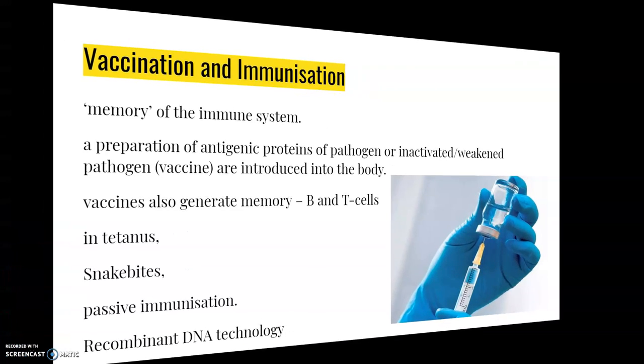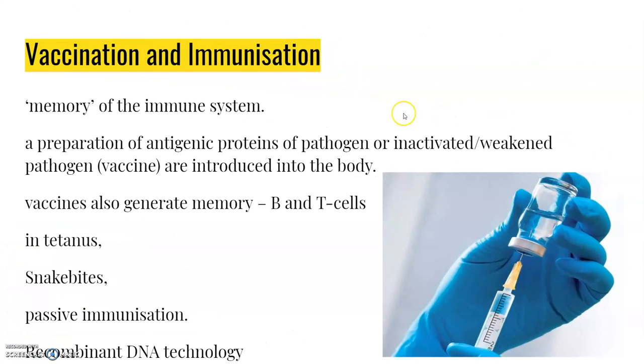Now, vaccination and immunization. The principle of immunization or vaccination is based on the property of memory. In vaccination, a preparation of antigenic proteins of pathogens, or inactivated or weakened pathogens, in the form of a vaccine, is introduced into the body. Antibodies produced in the body against these antigens would neutralize the pathogenic agents during actual infection. The vaccines also generate memory B or T cells which recognize the pathogens quickly on subsequent exposures.